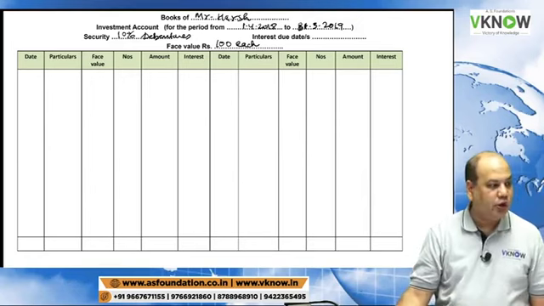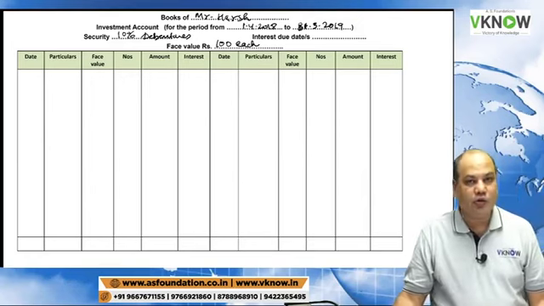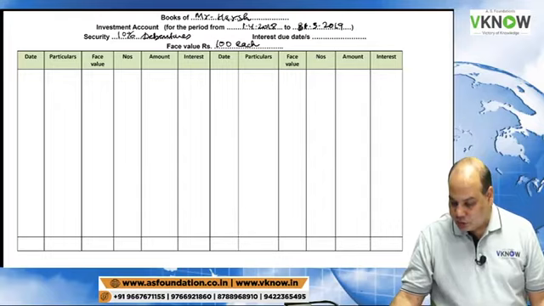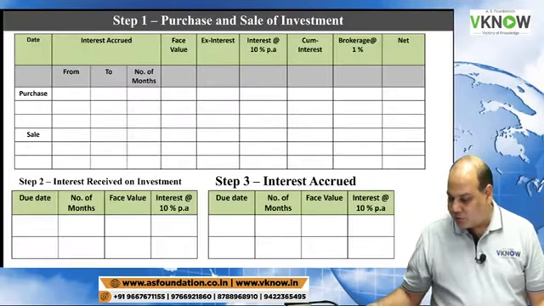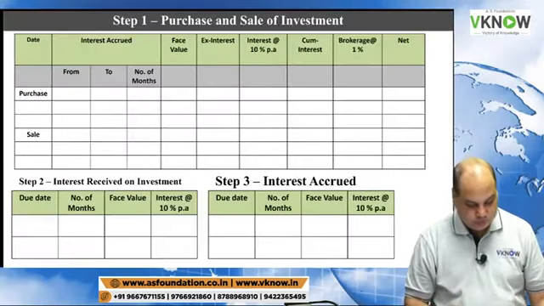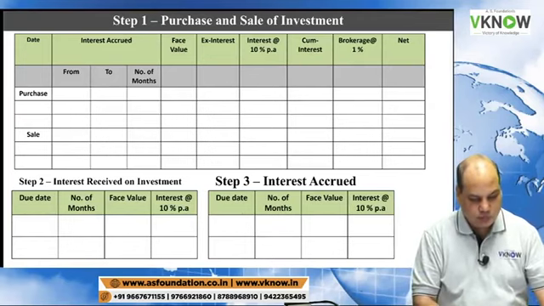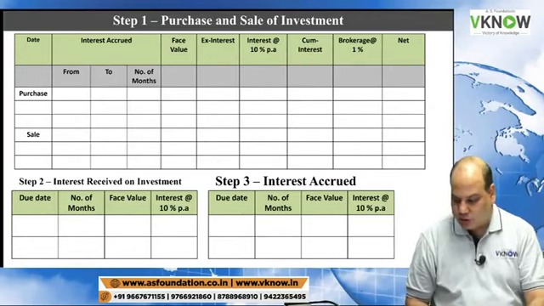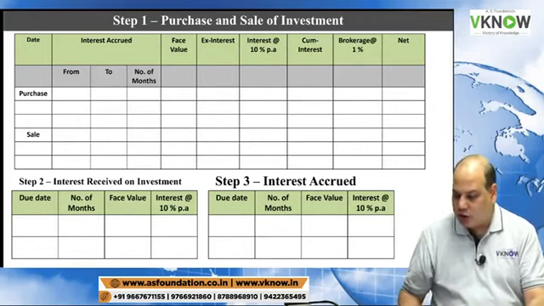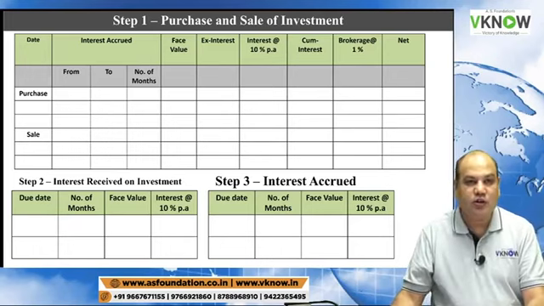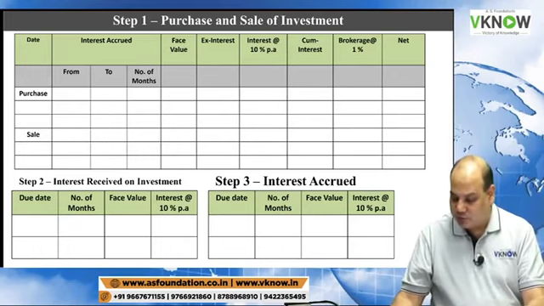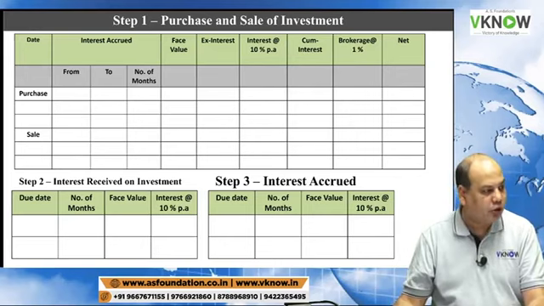This question has one new adjustment, and that is your brokerage. So after this, you prepare first working note 1, which I will call purchase and sale of investment. Only the first working note at the top you will draw.